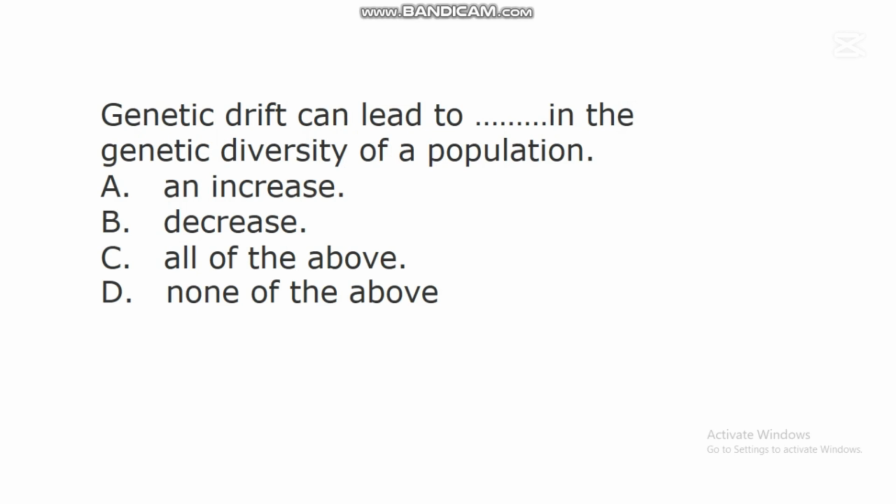In this question, the correct answer is B. Decrease in the genetic diversity of a population. Research has shown that when there is genetic drift in a population, it can lead to the reduction in the genetic diversity of that population, especially a smaller population.